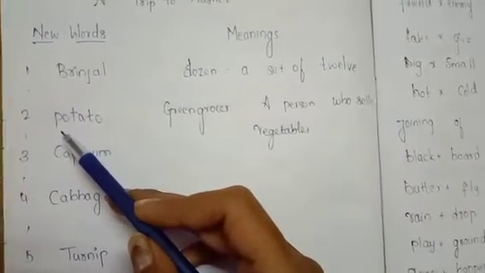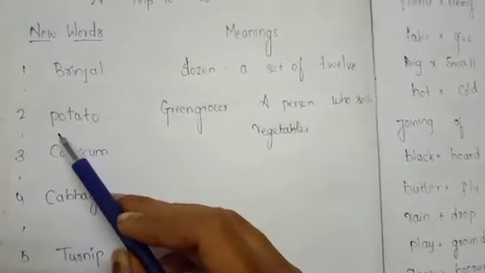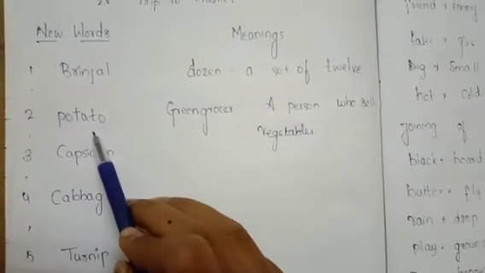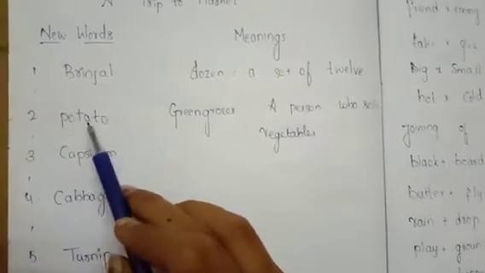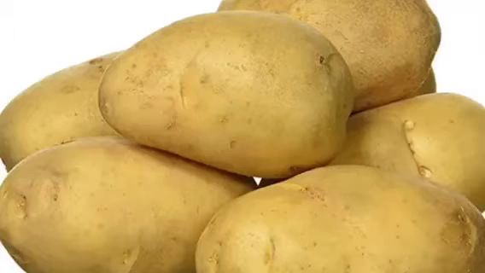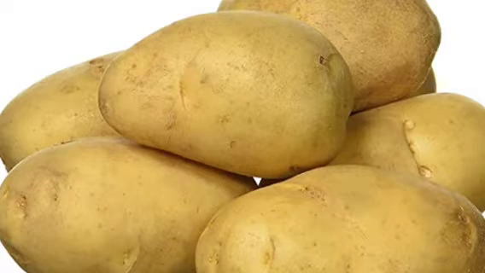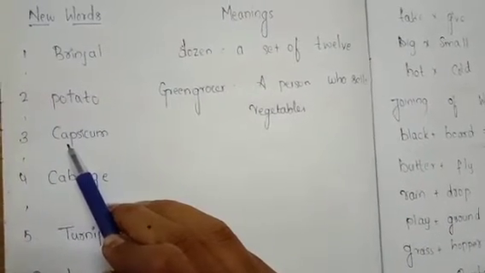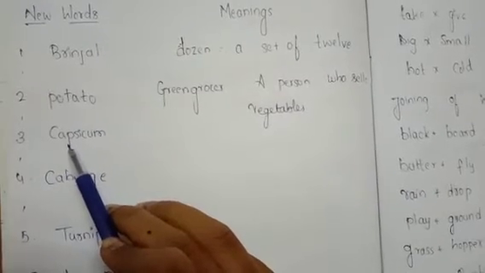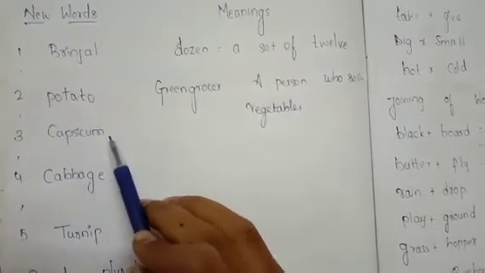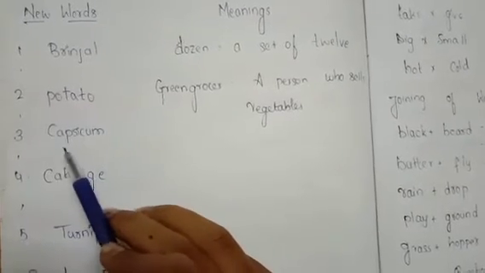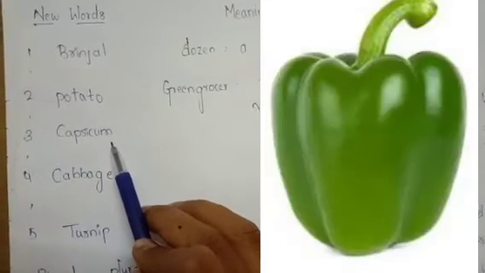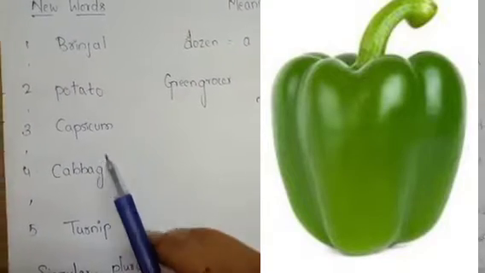And our next word is potato. What is the spelling of potato? POTATO, potato. This is the picture of potato. And our third word is capsicum. What is the spelling of capsicum? CAPSICUM, capsicum. So this is the picture of capsicum.